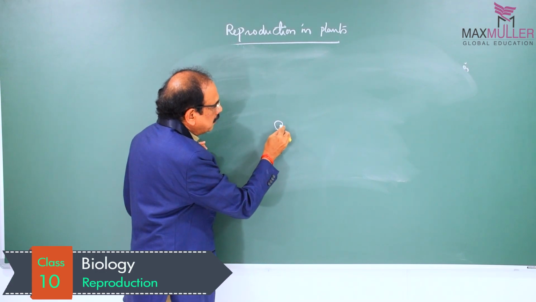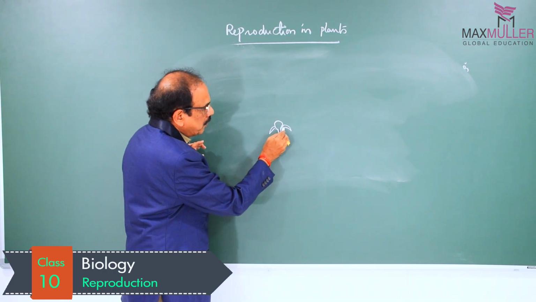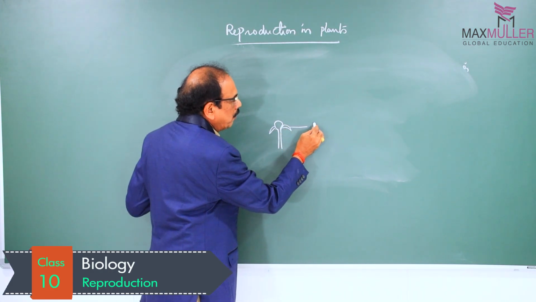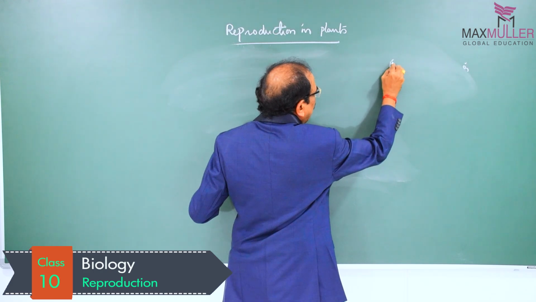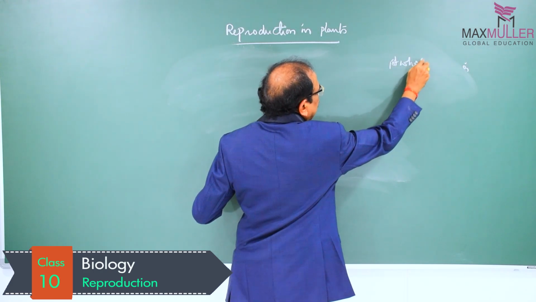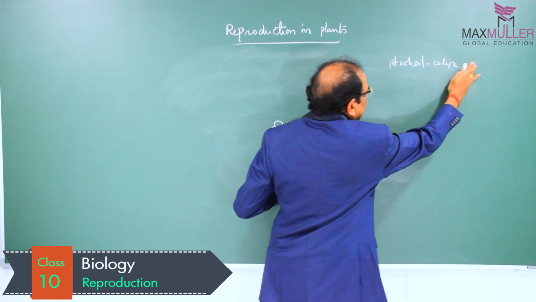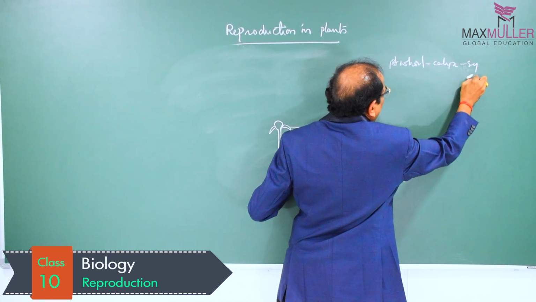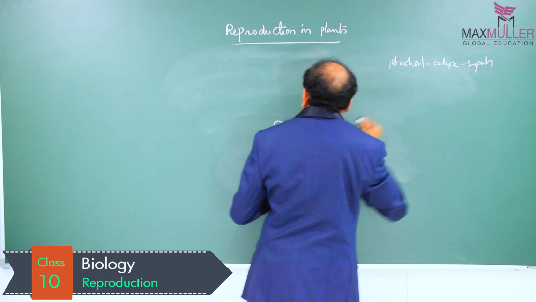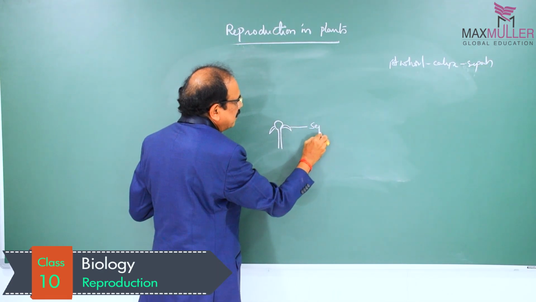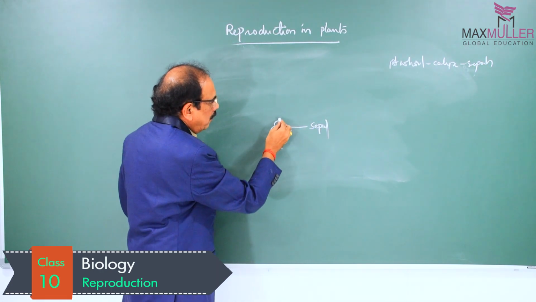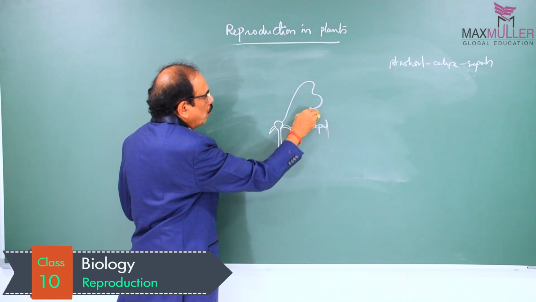On this thalamus, different floral parts are present. This is the first whorl, and that first whorl is what we call calyx. The first whorl in the flower is the calyx, and this calyx consists of sepals. These are the sepals. And the second whorl is what we call corolla.